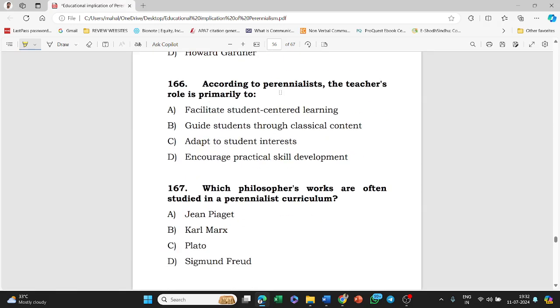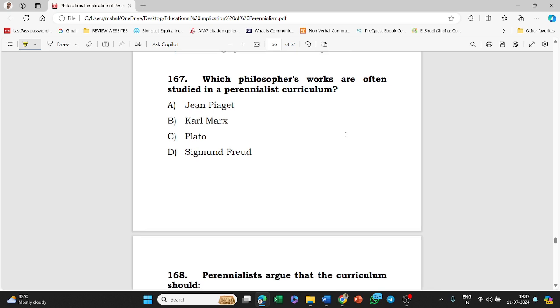Next, according to perennialists, the teacher's role is primarily to facilitate student-centered learning, guide students through classical content, adapt to students' interests, encourage practical skills development. The answer to this question is option B, that is, guide students through classical content.